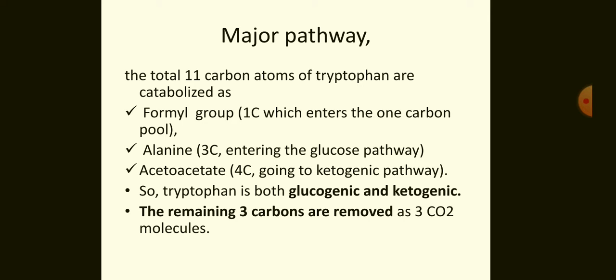One molecule of acetoacetate, that is four carbons, goes into the ketogenic pathway. So tryptophan is both glucogenic and ketogenic. The remaining three carbons are removed as three molecules of carbon dioxide.